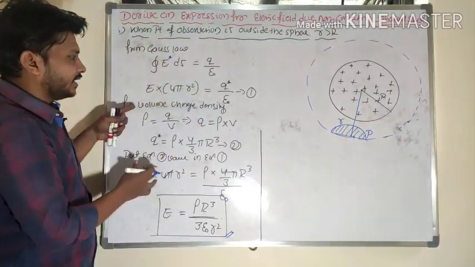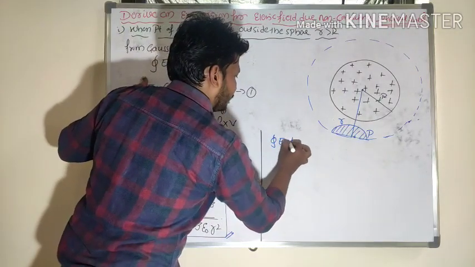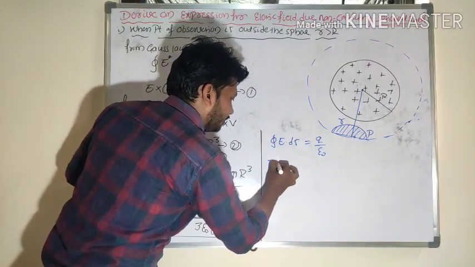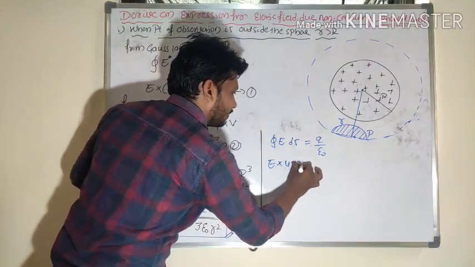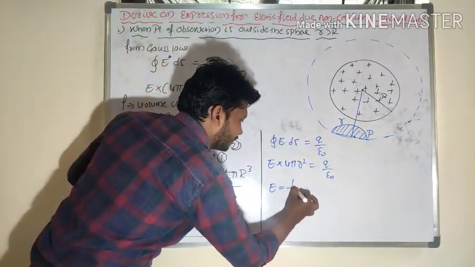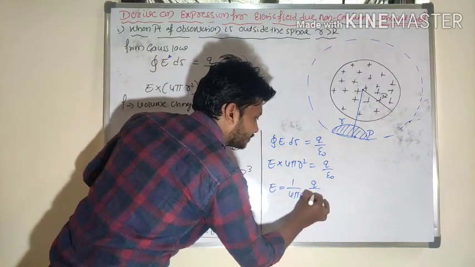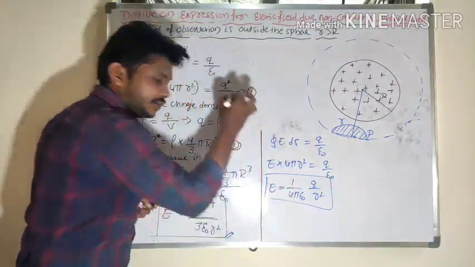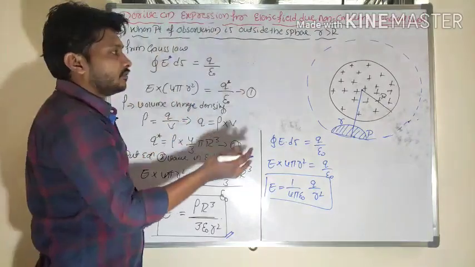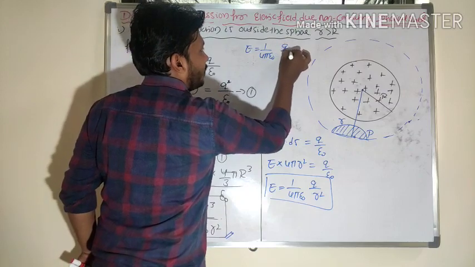Or otherwise, I will write another equation. Simply I will consider this equation: the surface integration of E into dS is equal to Q by epsilon naught, and E into S means 4 pi r square, so it is equal to Q by epsilon naught. So this equation gives 1 by 4 pi epsilon naught Q by r square. This is also the same equation. So what equation do you get in the case of the hollow sphere when the point of observation is outside the sphere? E is equal to 1 by 4 pi epsilon naught Q by r square.